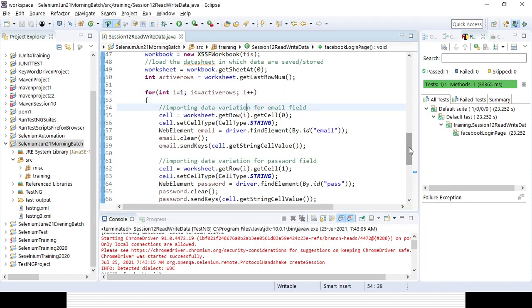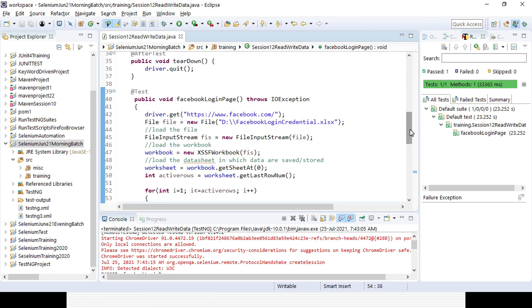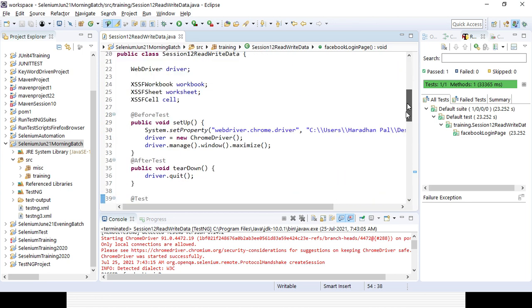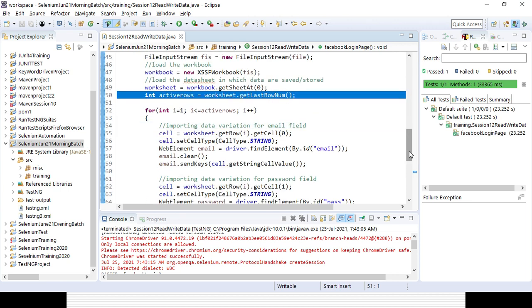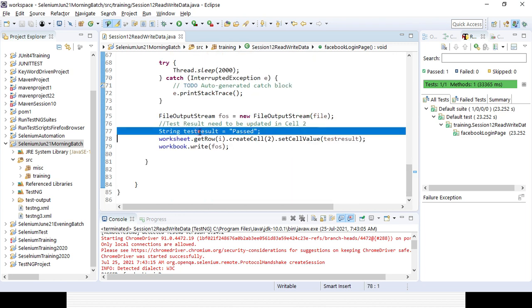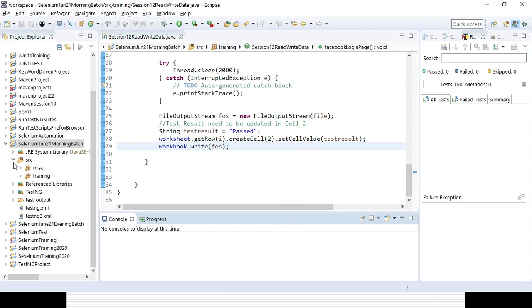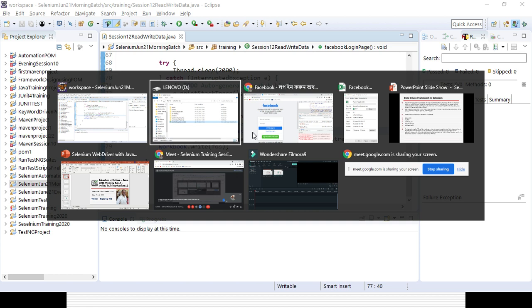So using some loops, the read and write approaches are different. We'll first be navigating to the path, then going to the workbook, then the sheet, and then the cell. And for going to the cell, we'll be using a for loop, where we'll see how many rows of data there are with the help of get last row number. And with the help of file output stream, we'll be updating the data in the new cell. So that's how I can read and write the data from an external data source such as an Excel sheet. And definitely we need to use Apache Maven, and we are using a data driven framework.